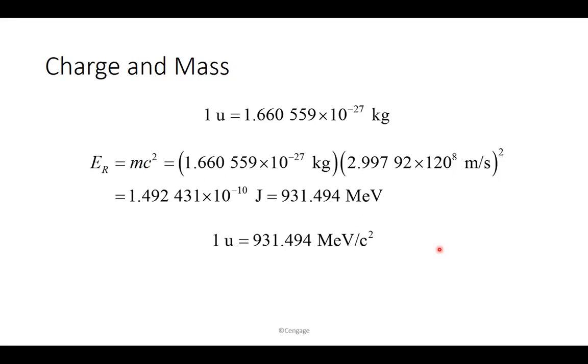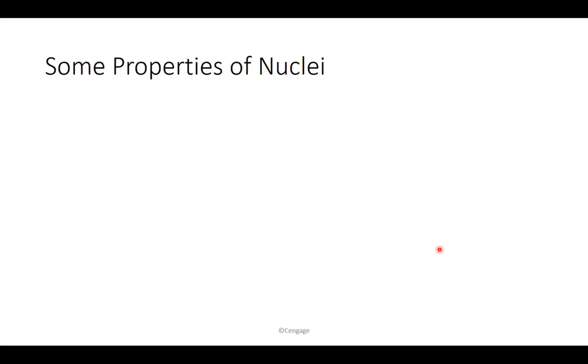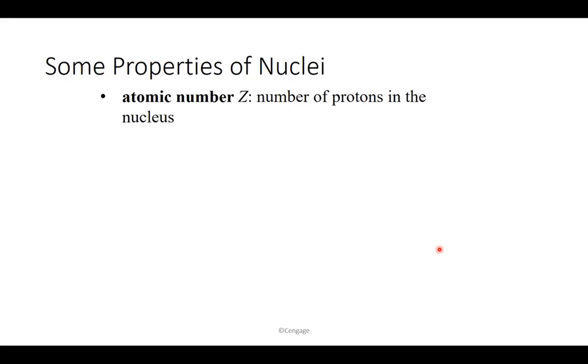Now note that there are some numbers that you assign to each nucleus. One of them is the atomic number, Z. That's the number of protons in the nucleus. Basically that defines what element you are dealing with. The number of protons is the sole important thing when you are talking about elements. If you change the number of protons, the nature of the element is going to change. You are going to have a different element, in other words. But if you are dealing with the same number of protons, but you change other things, you still are dealing with the same element.